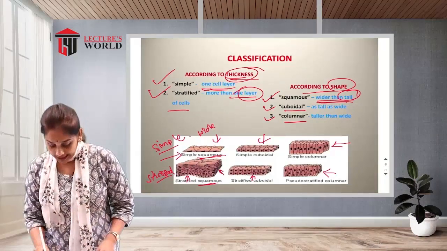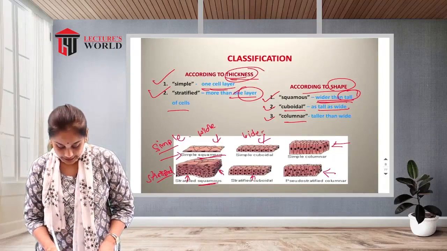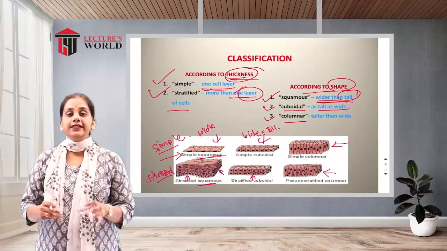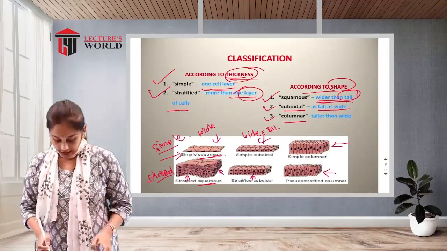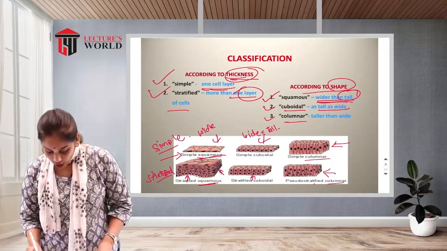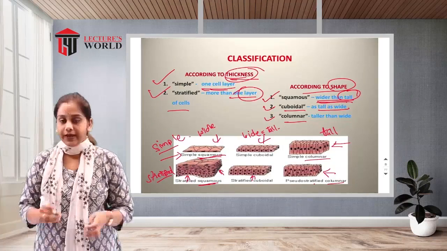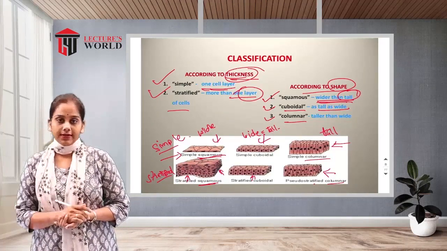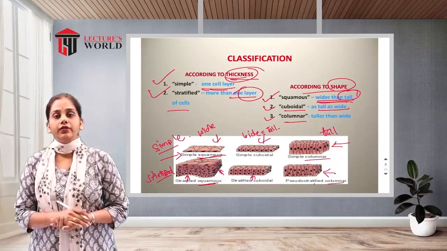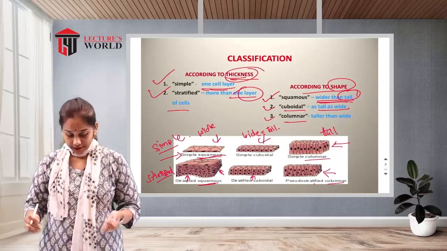Cuboidal means as tall as wide, the same width and height, so it is a cube-like shape. Columnar means taller than wide, so these are more tall cells. So these are the classifications according to shape: squamous, cuboidal, and columnar.